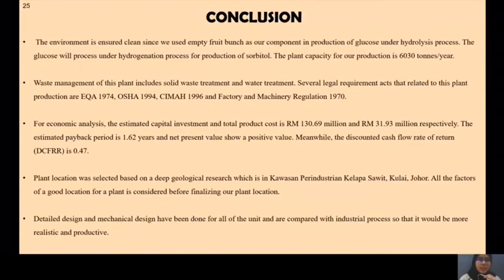As a conclusion, the environment is ensured clean since we use EFB as our raw material in the production of glucose under the hydrolysis process. The glucose will be processed under the hydrogenation process for production of sorbitol. The plant capacity for our production is 6030 tons per year. Waste management of this plant includes solid waste treatment and water treatment.